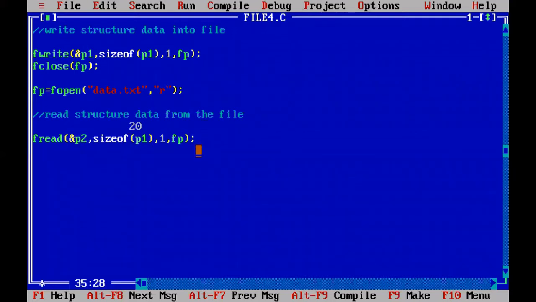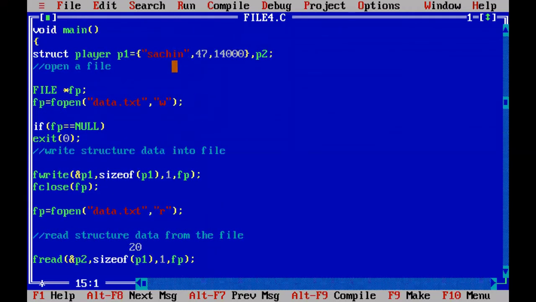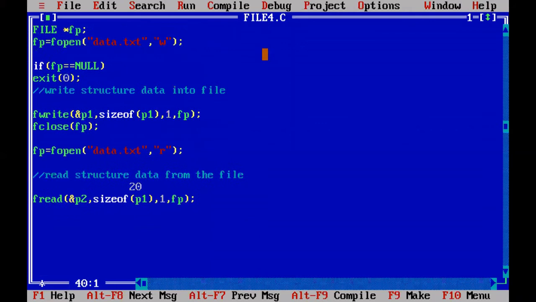Now if you print P2, what are we going to print? We are going to print the data which is in P1. Actually, we wrote data into P1 only, but P2 is not given any values. But now if you print P2, what is printed? Sachin 47 and 14,000 is printed.